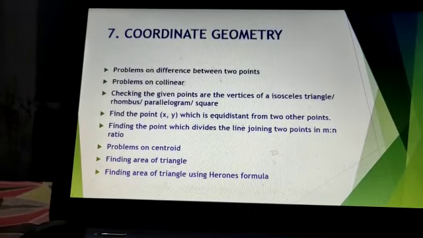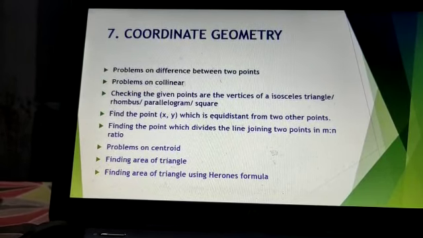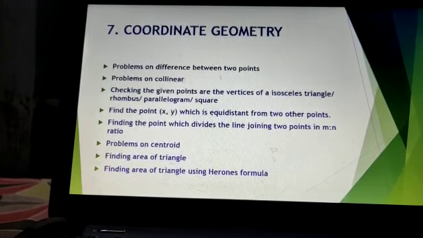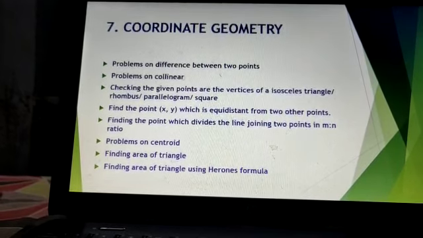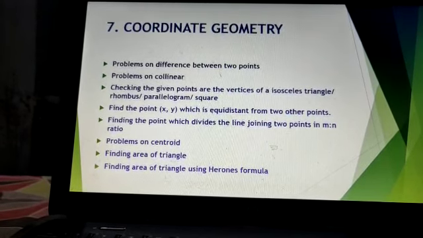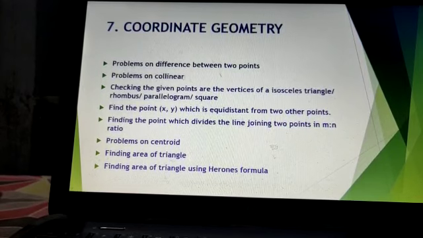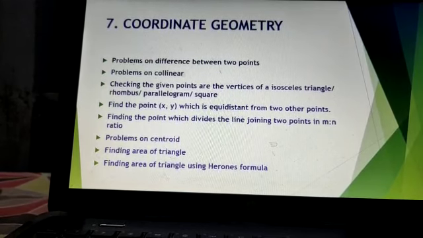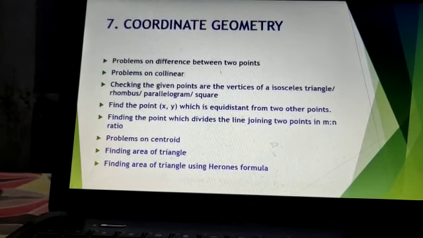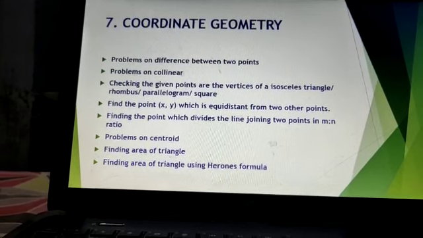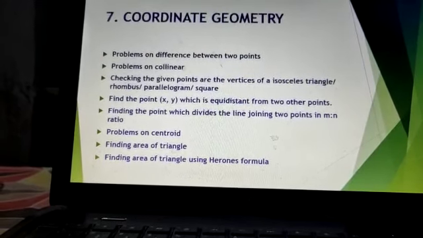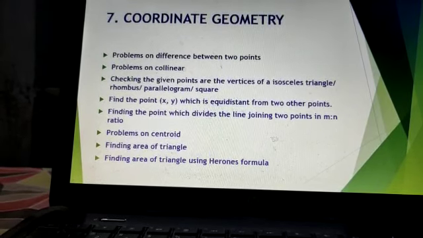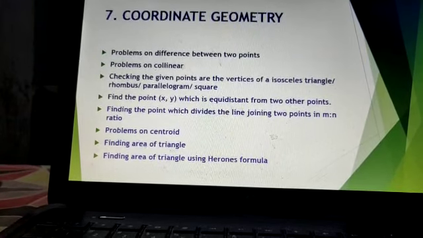After that one, checking whether the given points are the vertices of an isosceles triangle or rhombus or parallelogram or square or any other quadrilateral. That means they can give 3 points, 3 vertices, and you should check whether it is an isosceles triangle or not. If they are giving 4 points, you can check rhombus or parallelogram or square or any other. Next one, find the point (x, y) which is equidistant from 2 other points. That means they can give 2 points, for example (2, 3) and (4, 5). Find another point which is at equal distance from those 2 points. These types of questions will come.